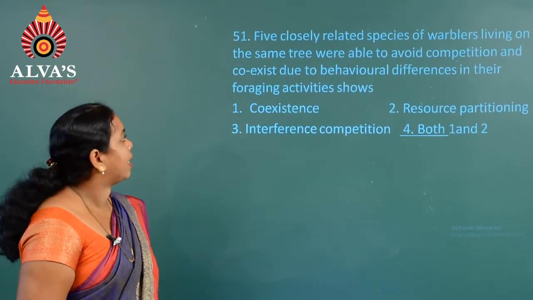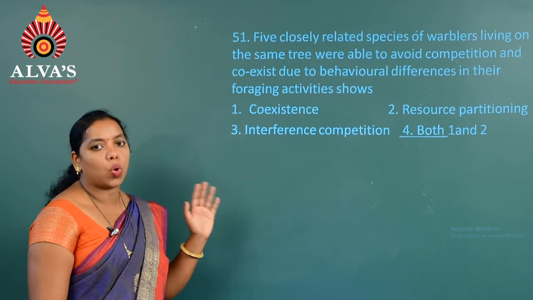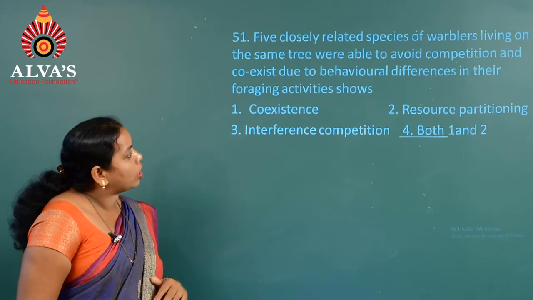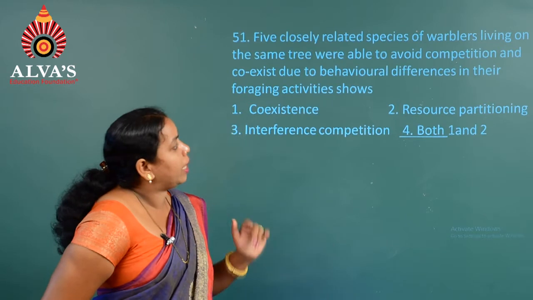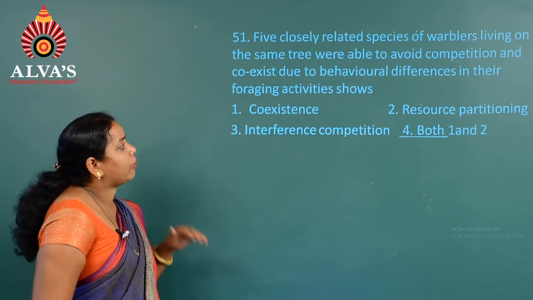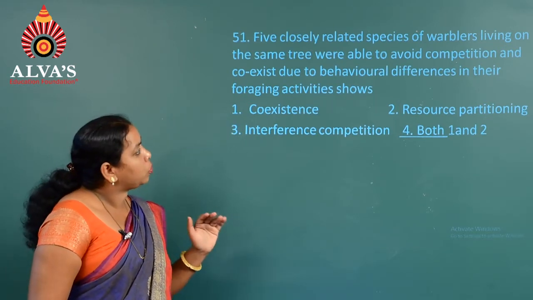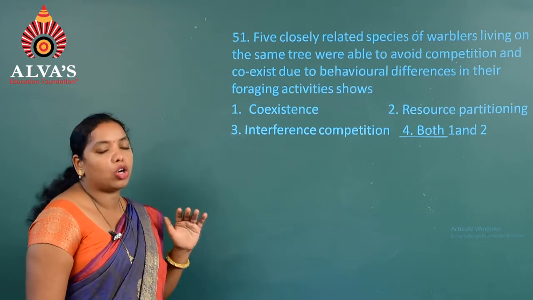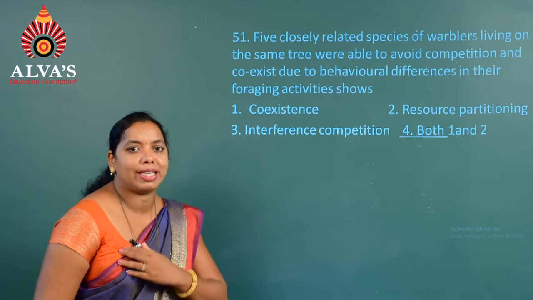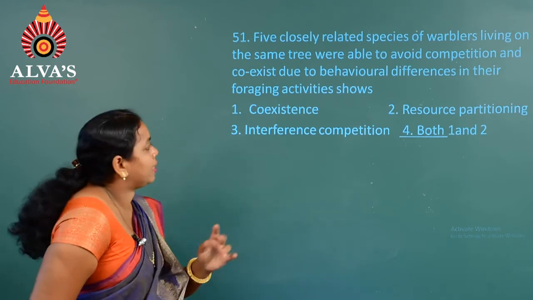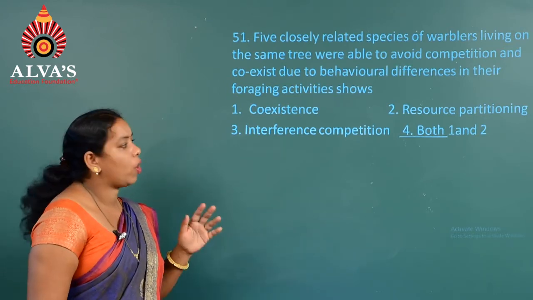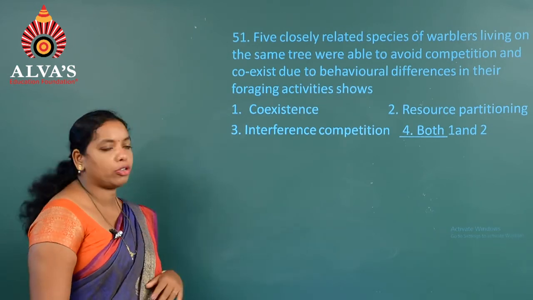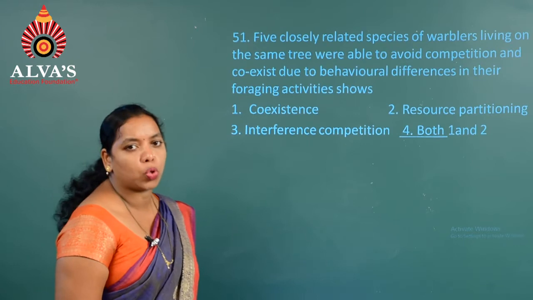For the next question, 51. Five closely related warbler species living on the same tree were able to avoid competition and coexist due to behavioral differences in their foraging activities. Foraging activities means in search of food. The options are: first, coexistence; second, resource partitioning; third, interference competition; and fourth, both 1 and 2.